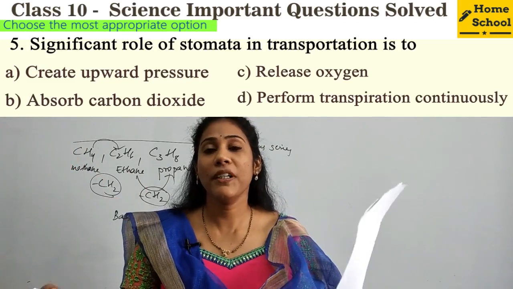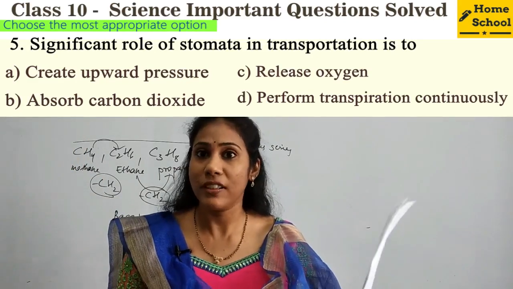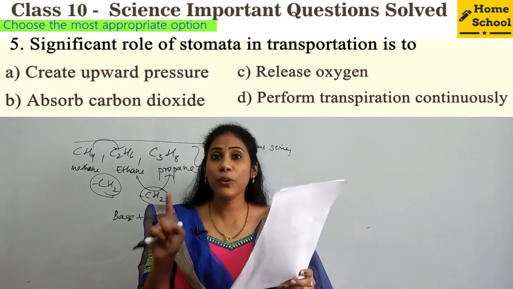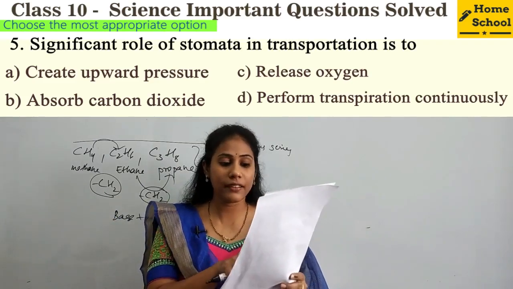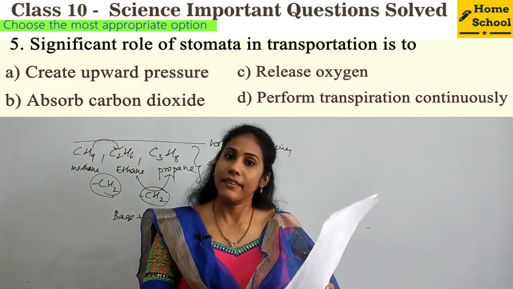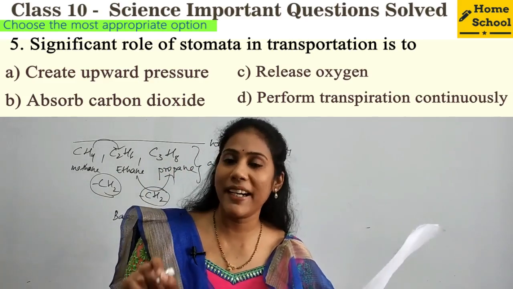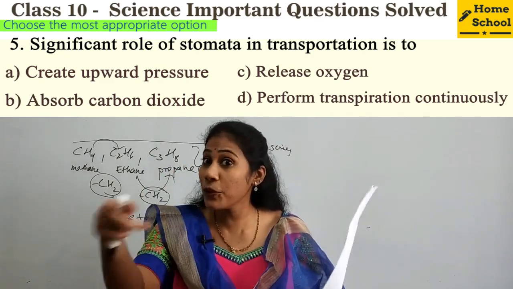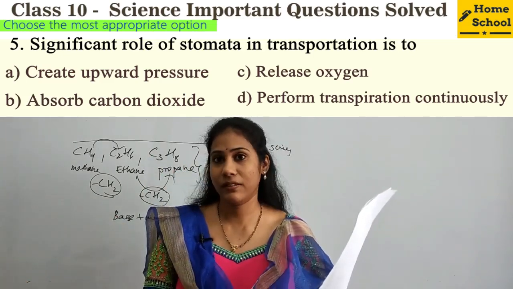That's what they are asking, right? It is not by absorbing carbon dioxide. It absorbs carbon dioxide, that is one of the functions of stomata only. But when? During photosynthesis. But they are asking during transportation, what is its work?